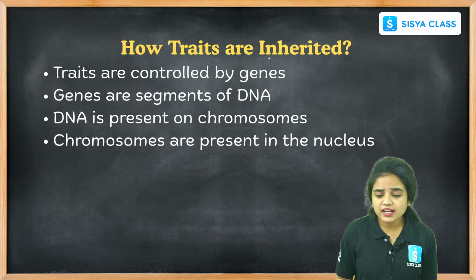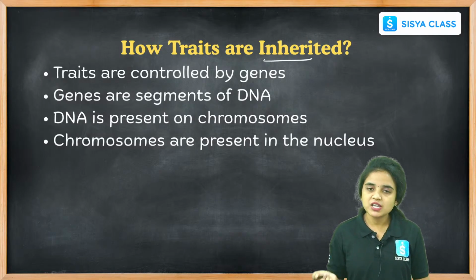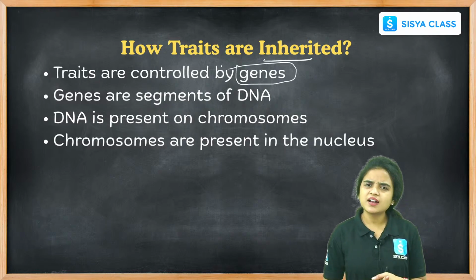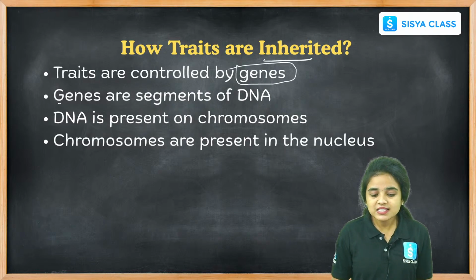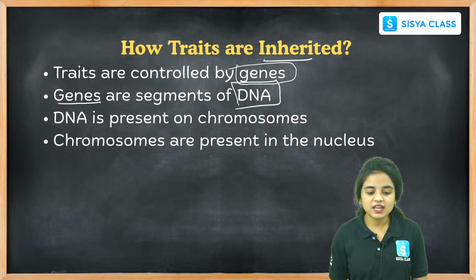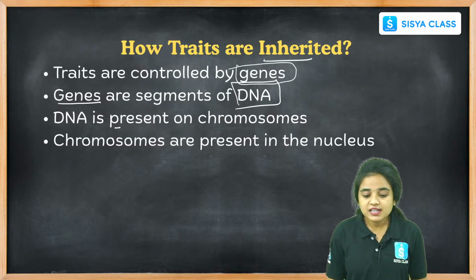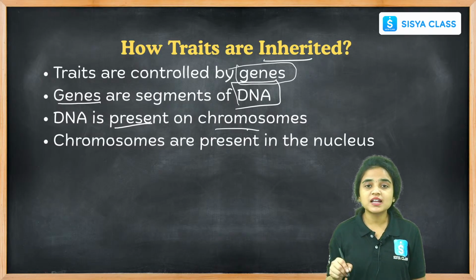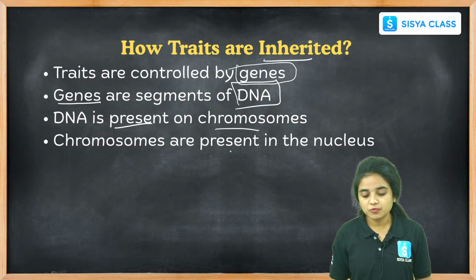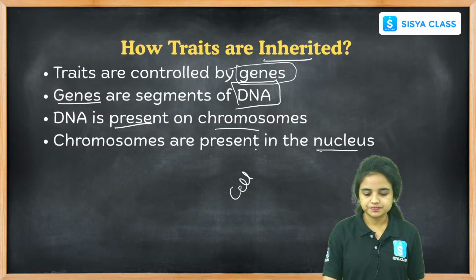And how are traits inherited? How are the traits inherited from parents to offsprings, from generation to generation? The traits are controlled by the genes. Right students, the traits are controlled by the genes, and these genes are segments of DNA. DNA is present on the chromosomes. Chromosomes are thread-like structures present in the nucleus, and the nucleus is present inside the cell.